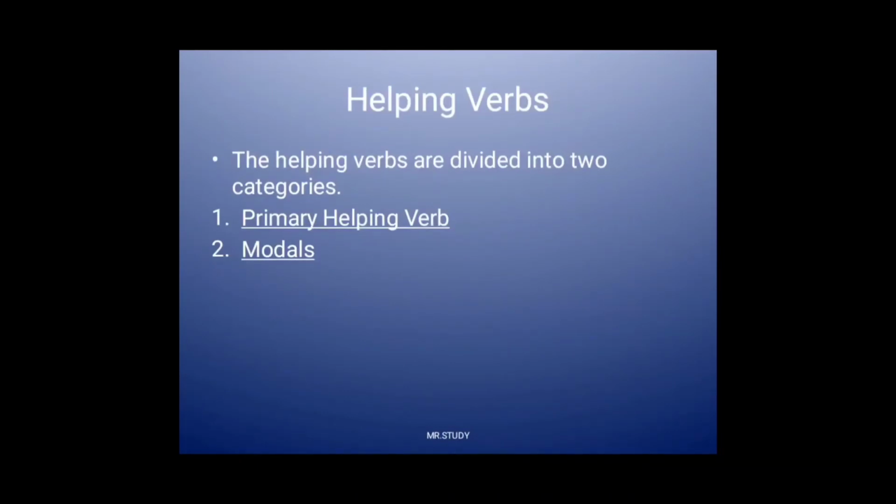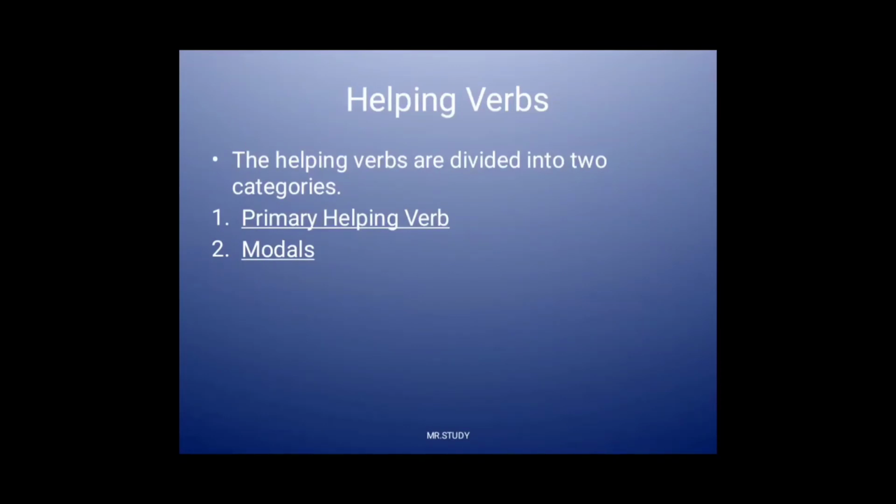In be, there are many forms like am, is, are, was, were, been, being and be. For example, Katie is watching TV. Is is the primary helping verb.